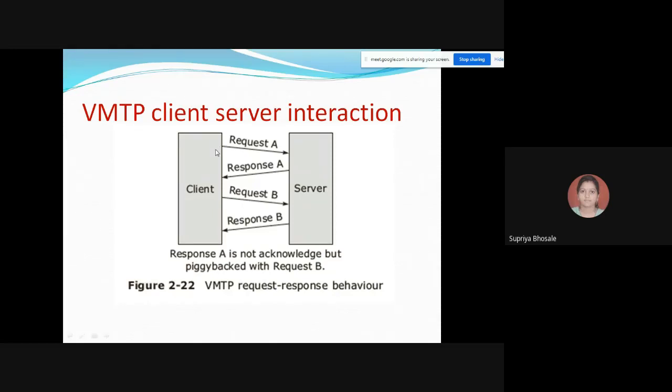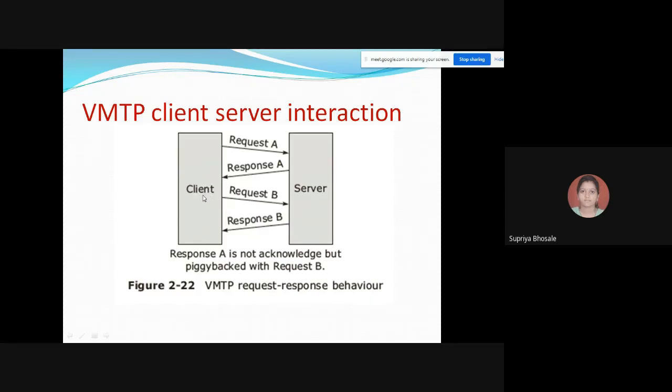So as one of the algorithms I gave you, that is RR: whenever you are sending your request, at that time you are getting the response from the server. Next is request B going to the server, and accordingly the response will be given from the server. Here in case of VMTP, request A is coming from the client, and for that request, the server is sending the response. Okay, that is fine.